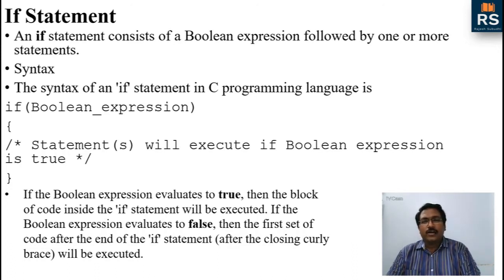So how will it work? The compiler will check: if the Boolean expression is true, then the statement or statements within the curly braces of the if statement will be executed. If the Boolean expression is false, then none of the statements written inside the curly braces of the if statement will be executed. So if the condition is true, the statements will be executed; if the condition is false, they will not be executed. So the if statement is very simple.